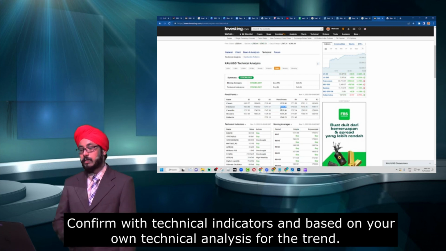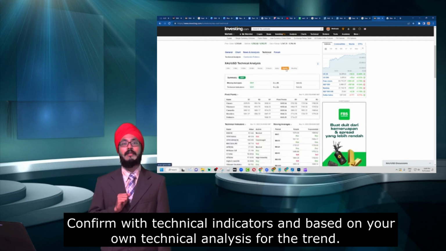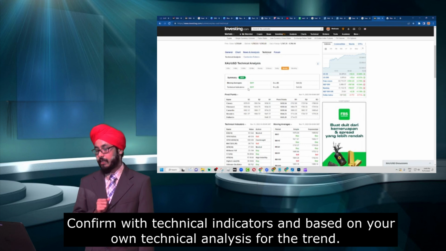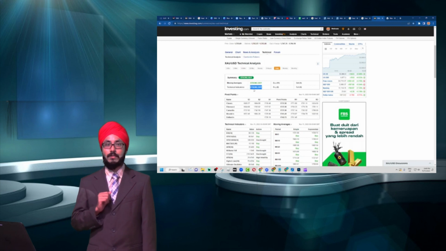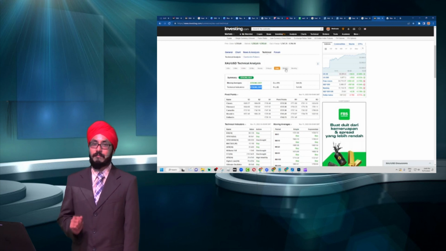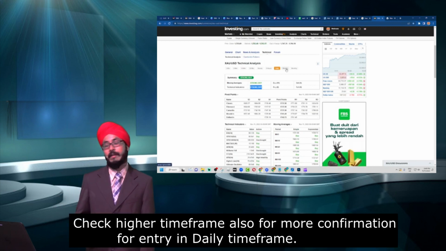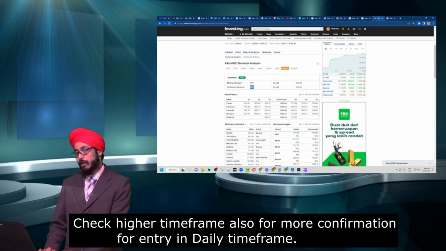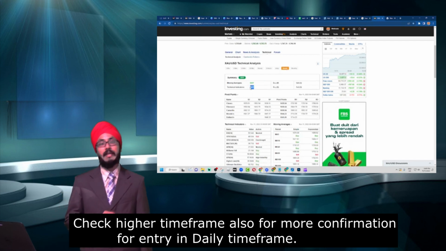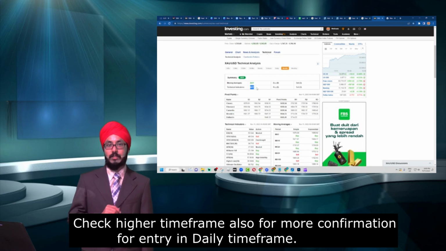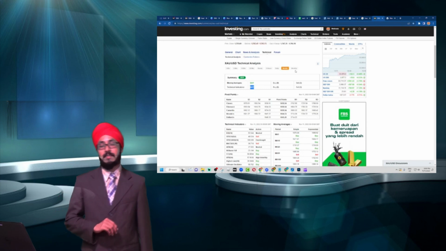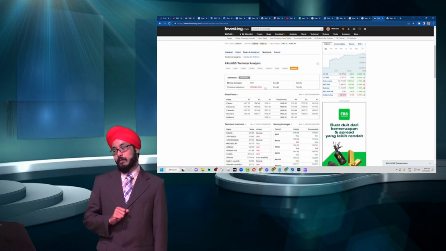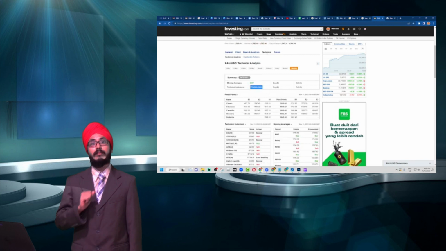Firstly, we will have to look at our technical indicators. At the daily, they are showing us a strong buy. So we will have to check our higher time frames in order to check what the trend is. If we look at our weekly, the technical indicator is also supporting a buy. And if we look at our monthly, it is giving us a strong sell. So we will have to get more confirmation.